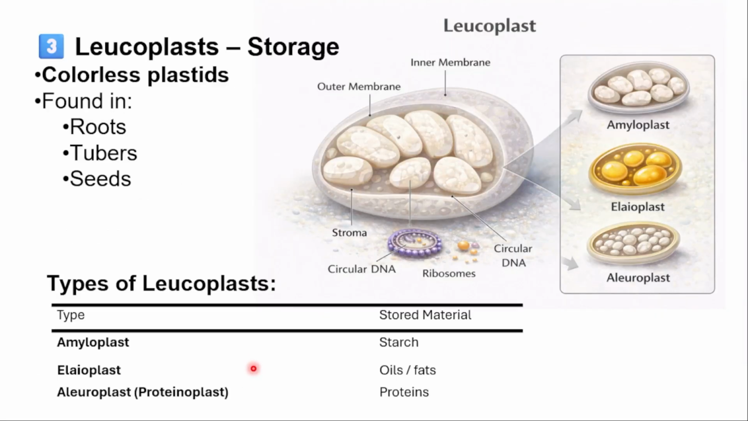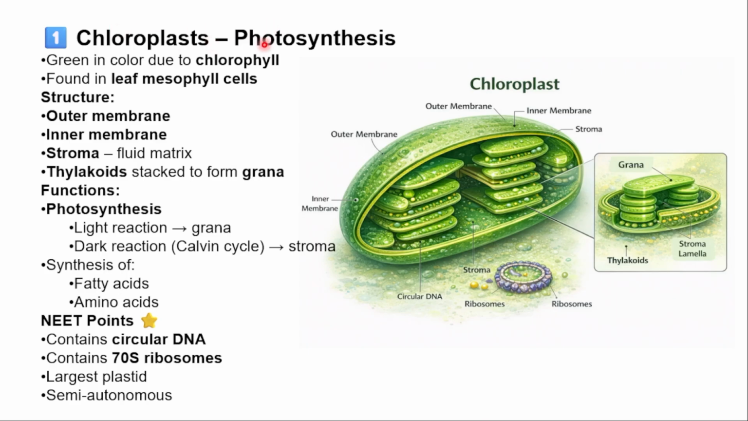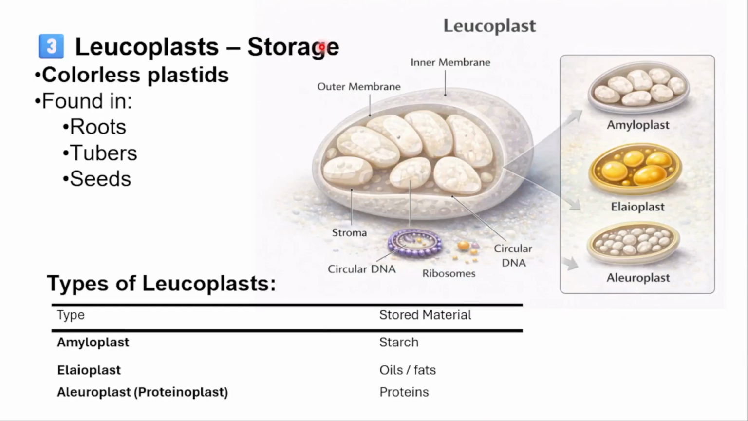Next, last type, that is the leucoplast. Leucoplast is helpful for the storage. Chromoplast is helpful for the pigmentation. Chloroplast is helpful for the photosynthesis, whereas leucoplast is helpful for the storage. So it is the colorless plastid. Pigmented plastid is chromoplast. Green pigmented plastid is chloroplast. Colorless plastid is leucoplast. Where is it found? In roots, because root does not have the color, and tubers, and in some seeds.